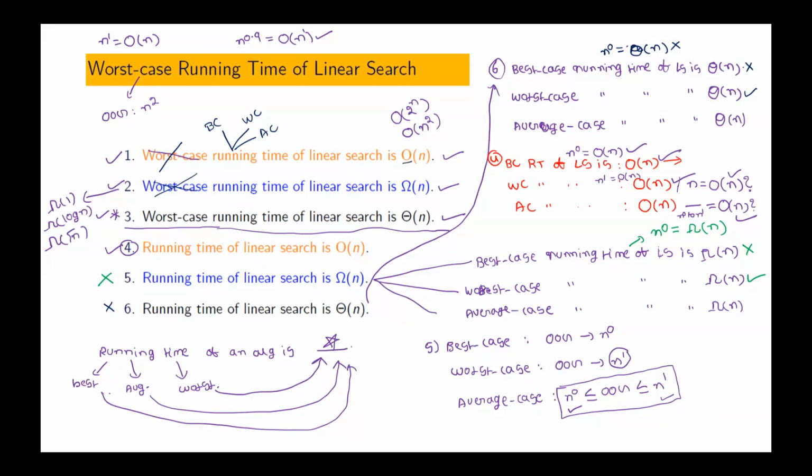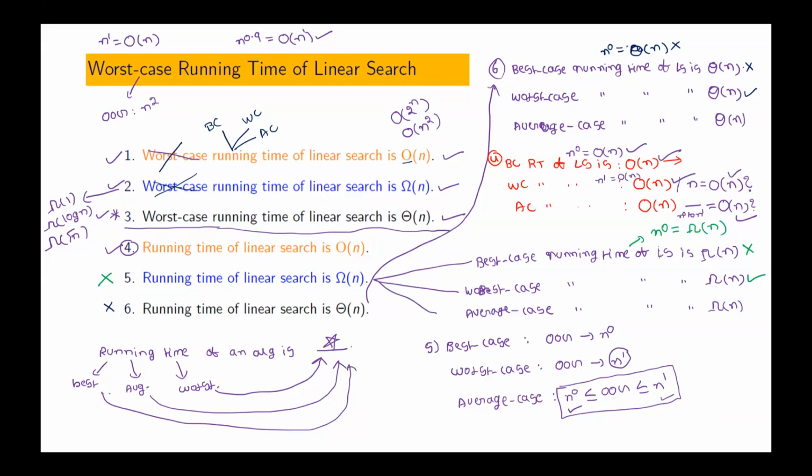People think that big O is in the worst case, it should be n, but it must be true for the other cases also. Many people don't know that. The confusion is that people think worst case should always be represented using big O of n. That is not the point. The additional information it gives is why it is preferred. But actually, if we write worst case as theta of n, that is the best answer.